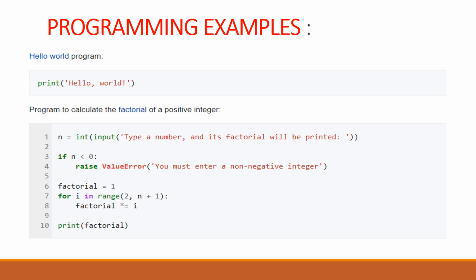First, we have to write the hello world program: print hello world. Next, a program to calculate the factorial of a positive integer. First, n = int(input('Type a number, and its factorial will be printed: ')). If n < 0, raise ValueError('You must enter a non-negative integer'). factorial = 1. for i in range(2, n + 1): factorial *= i. print(factorial). The output comes.